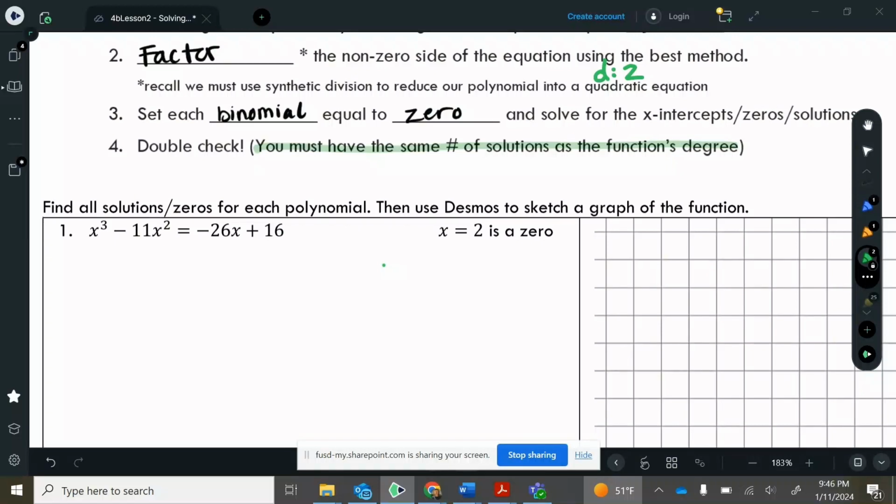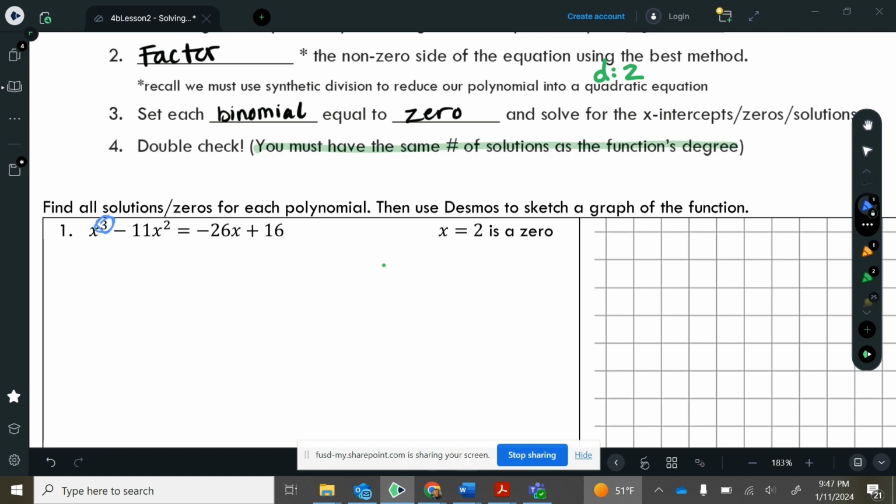Okay, let's go ahead and do the first example here. The directions tell us to find all solutions for each polynomial, then use Desmos to sketch the graph. So on our first equation here, here's the equation, and this is a degree 3. 3 is our biggest exponent.